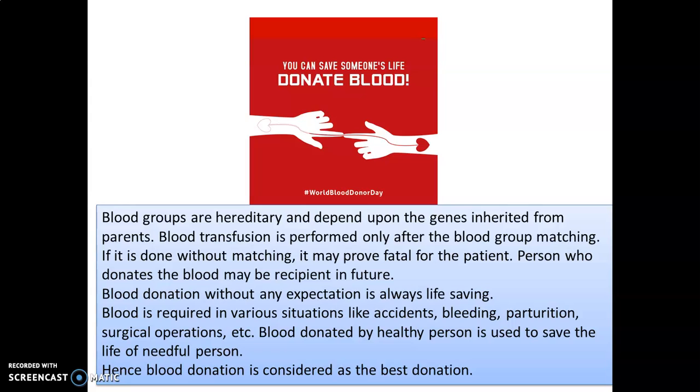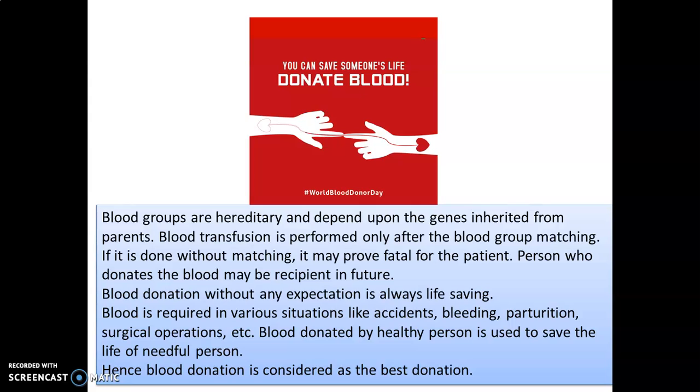Okay, because you cannot mix oil and water. If you mix them together, do they get mixed? No. Same like that, if you put the wrong blood into a wrong blood group, it will not match and then the person will die.